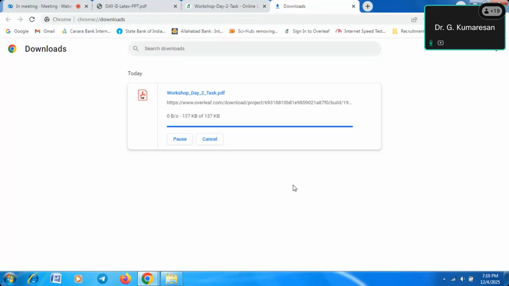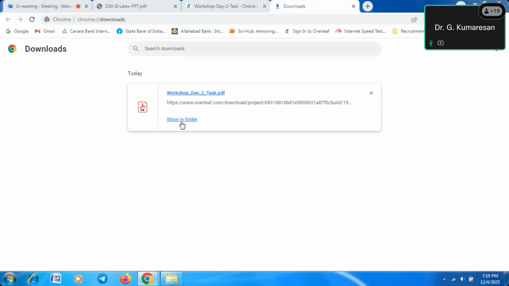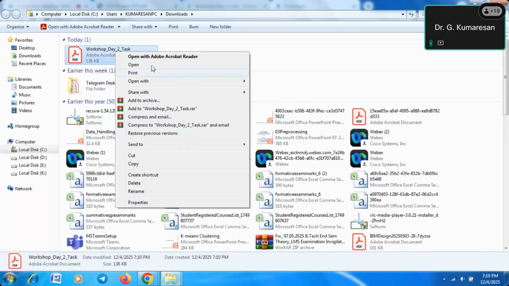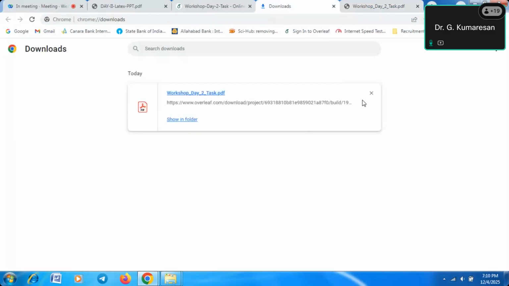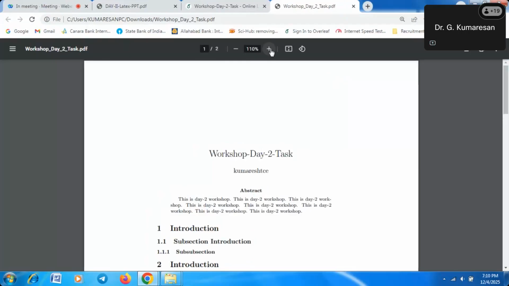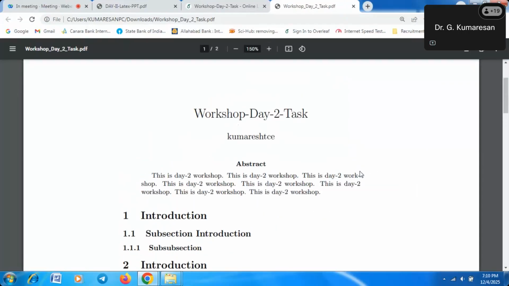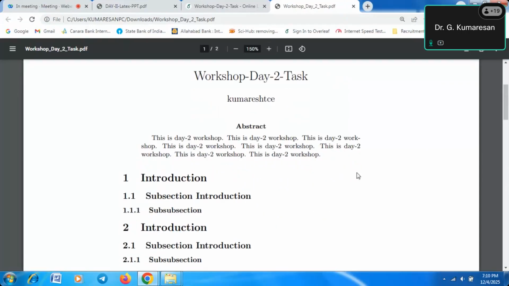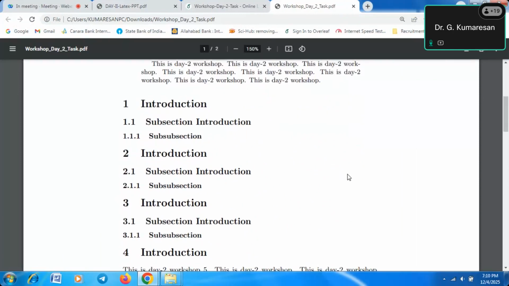It will take some time because the figure size may be 136 like that. I will show you. So this is our prepared document. Just now we prepared the workshop day 2 talk, Kumaresan TC, abstract. These are all the documents we made just now.